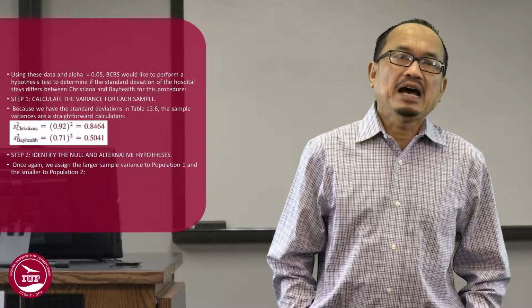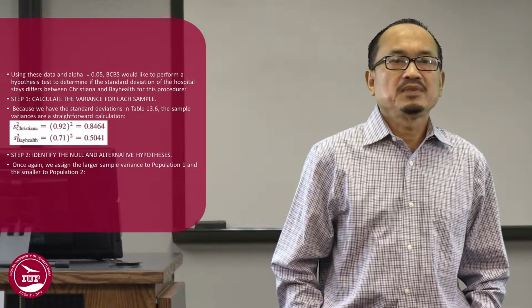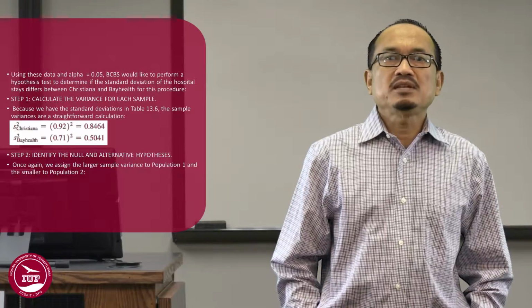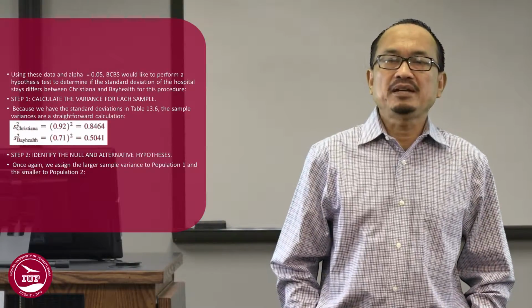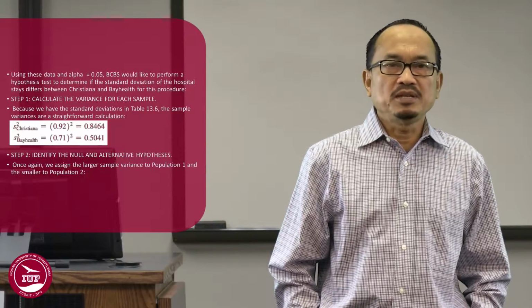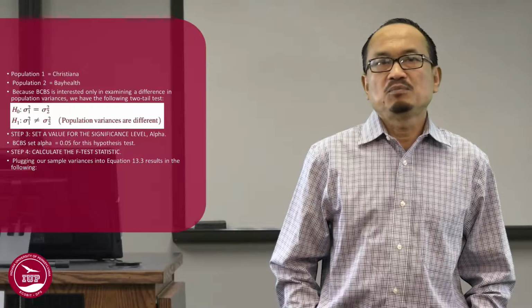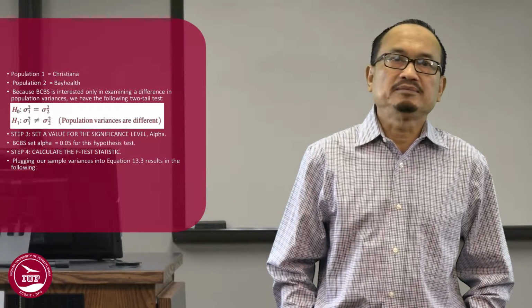Step 2. Identify the null and alternative hypotheses. Once again, we assign the larger sample variance to population 1 and the smaller to population 2. Population 1 is Christiana, population 2 is Bay Health.